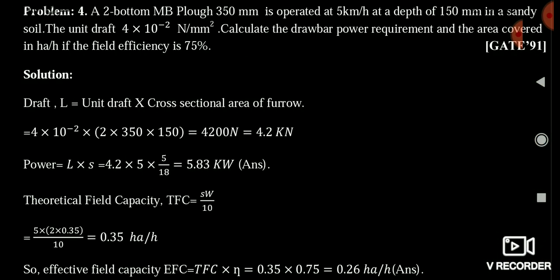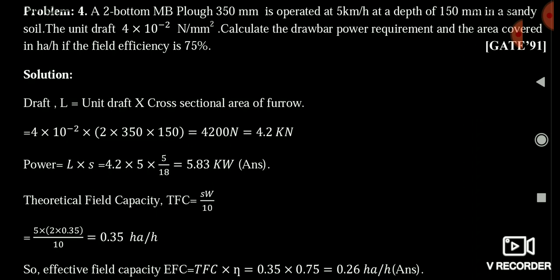Now friends, come to the question asked in 1991. You can see that a two-bottom MB plough is operated at 5 km per hour at a depth of 150 mm in a sandy soil having a given unit draft. We have to calculate the drawbar power. Friends, unit draft you have studied in the previous lecture, so it is very easy to calculate.